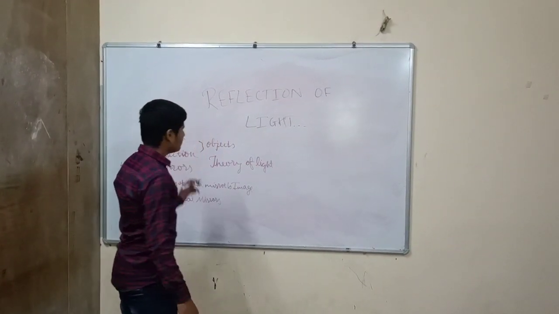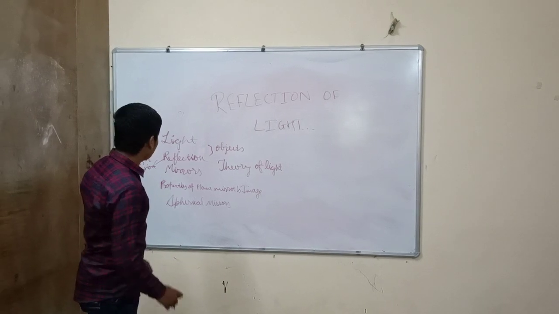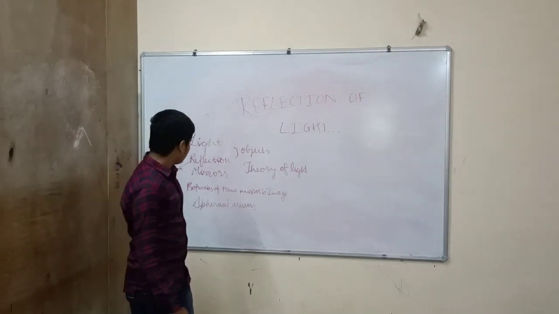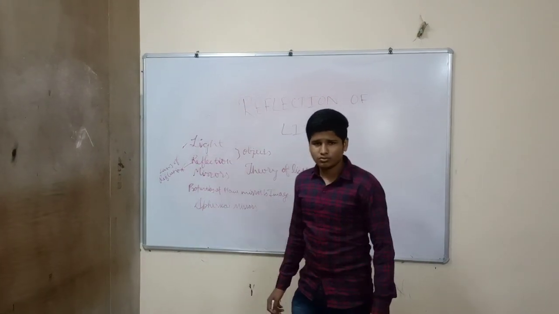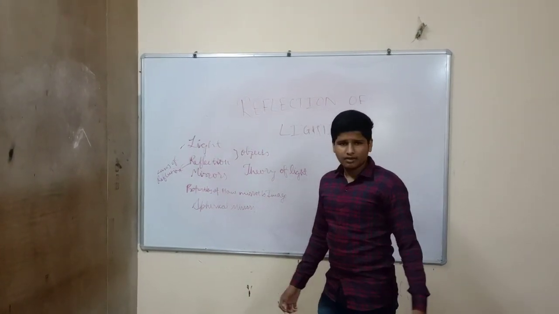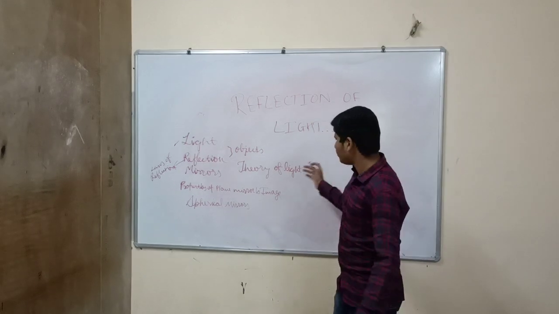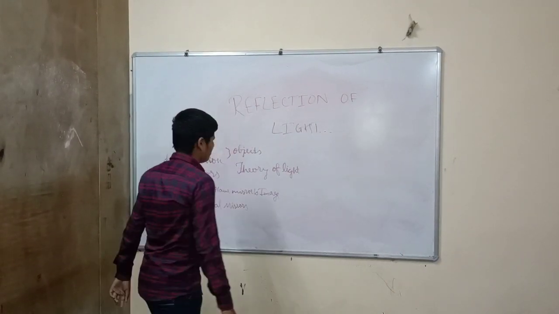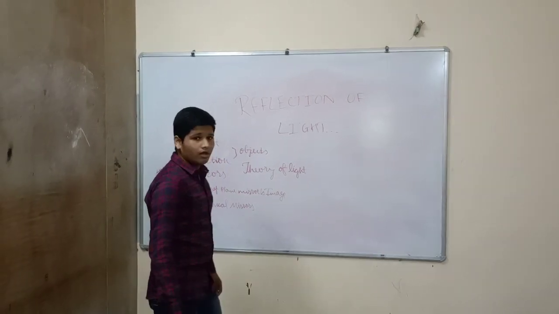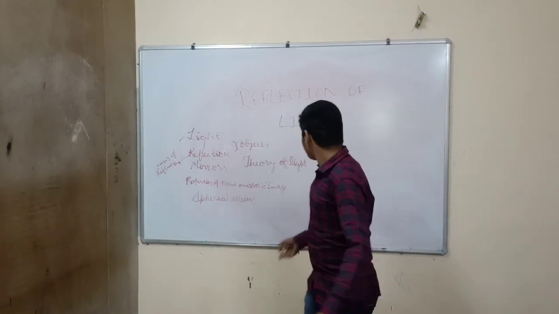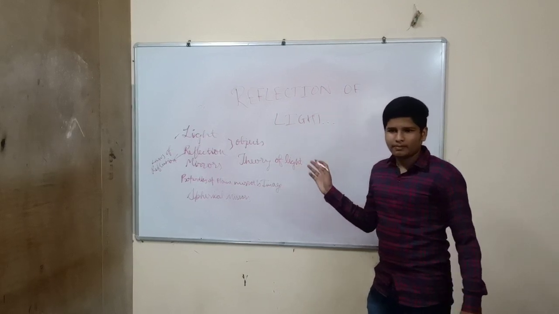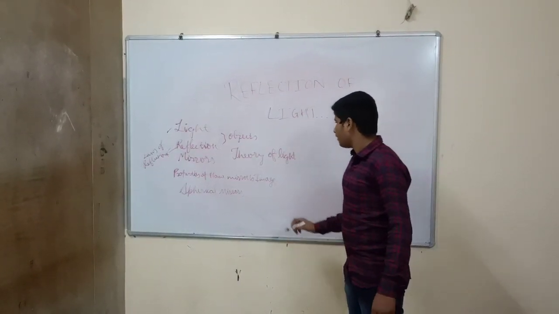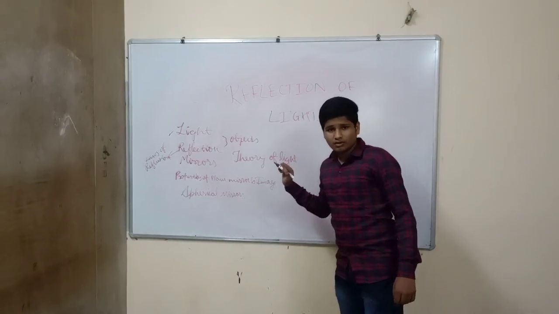First of all, by reading the name reflection of light, we can get to know about light. What is light? Light is a form of energy which allows us to see objects. Objects like I am visible to you and the blackboard is visible to us. Also, reflection. What's reflection? The incident light which falls on the blackboard is reflected by it in various directions because of irregular reflection. It is also known as diffuse reflection.